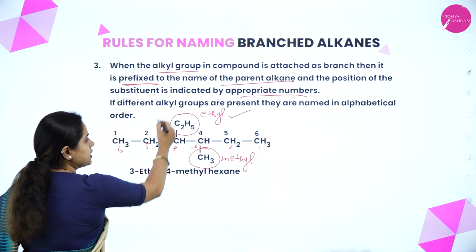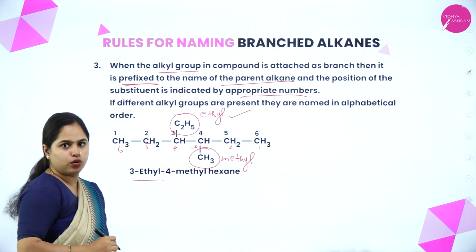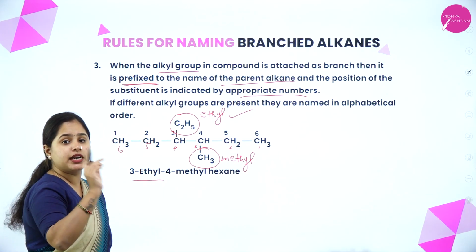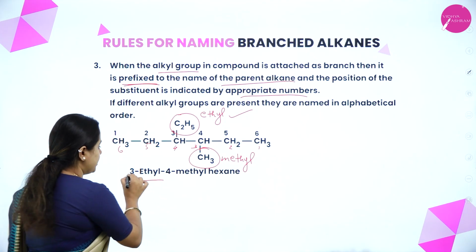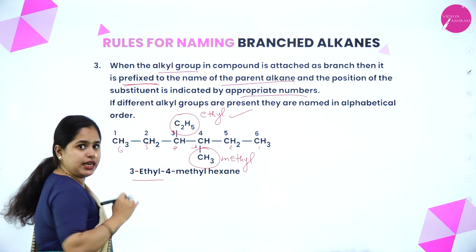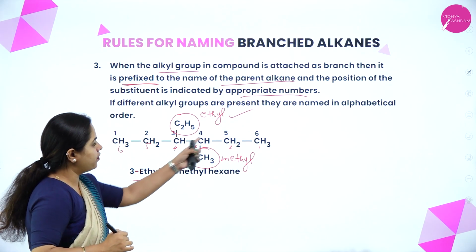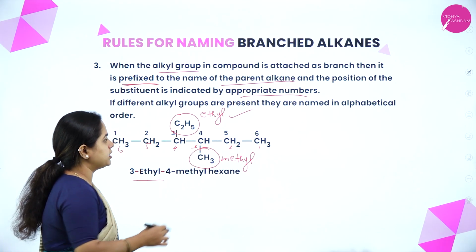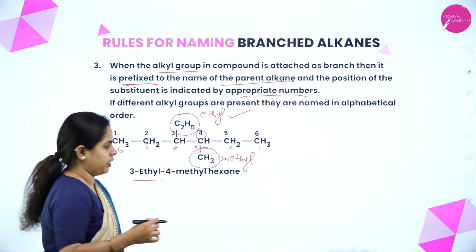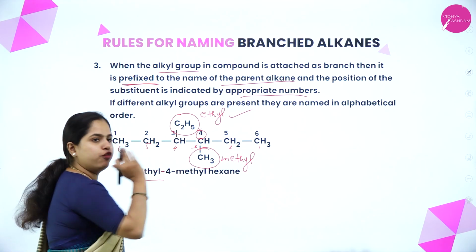Which carbon atom has the ethyl group? Yes, 3-ethyl. You write it down. On the third carbon atom is your ethyl group, so you write that first: 3, then a hyphen, then ethyl. Then again a hyphen has to be written, and then where is the next group? That is methyl. It is present on the 4th carbon atom. So 4-methyl. Okay, so 3-ethyl, 4-methyl.